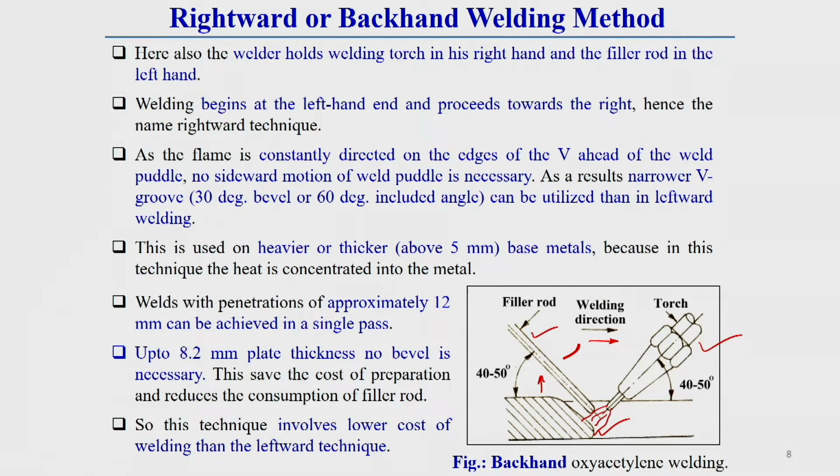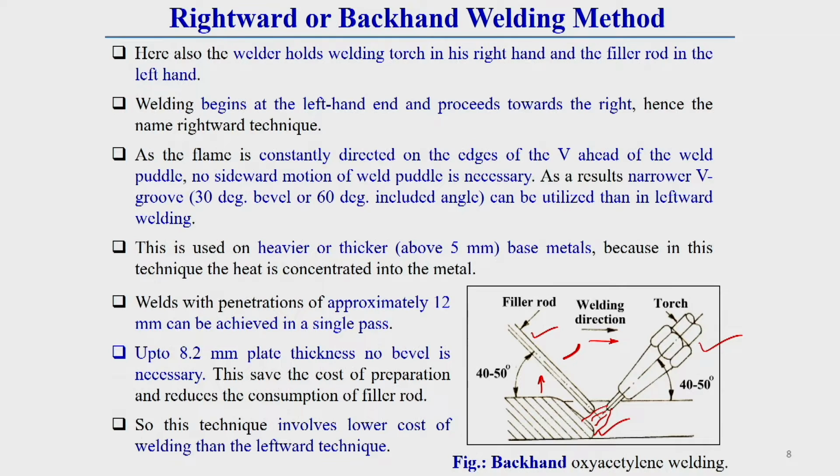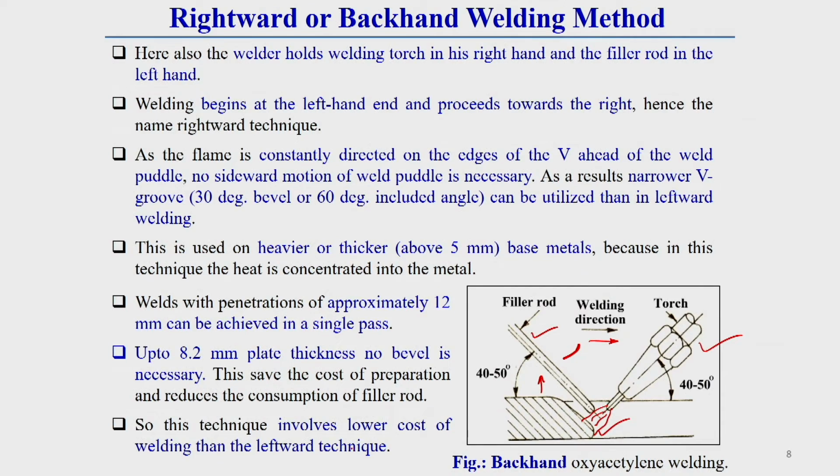Without bevel itself we can do the welding up to 8.2 millimeter thick, whereas in the previous case we have seen that if the plate thickness exceeds 6.5 mm, even bevel preparation is not sufficient for root fusion. But here it is observed that without edge preparation we can weld up to 8.2 millimeter thick plate. Here we can eliminate the edge preparation part, which takes time and adds cost. That is why this technique involves lower welding cost than the leftward welding technique.